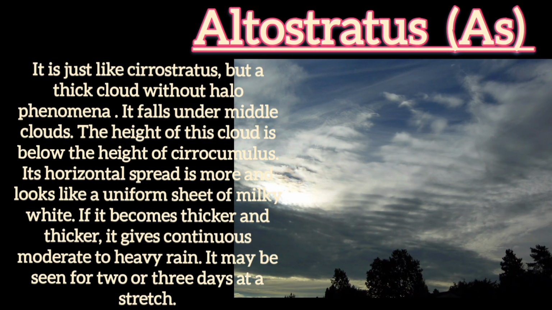Altostratus. It is just like Cirrostratus, but a thick cloud without halo phenomena. It falls under middle clouds. The height of this cloud is below the height of Cirrocumulus. Its horizontal spread is more. The sky looks like a uniform sheet of milk white. If it becomes thicker and thicker, it gives continuous moderate to heavy rain. It may be seen for 2 or 3 days at a stretch.